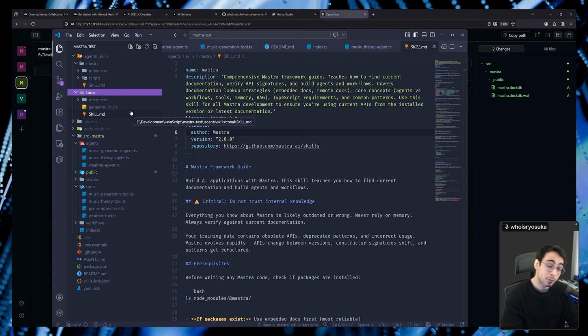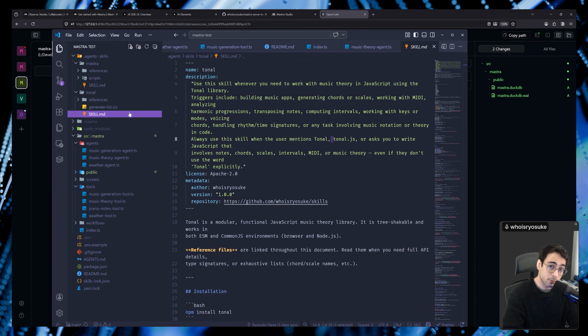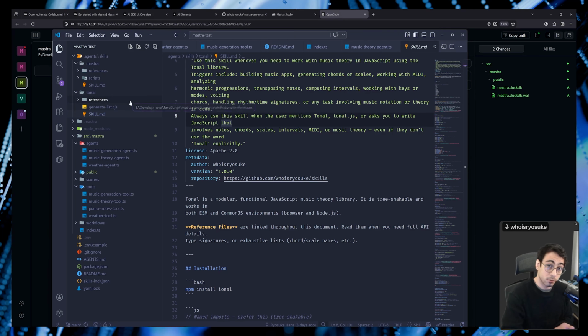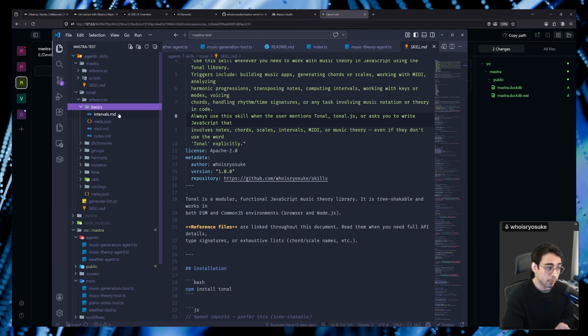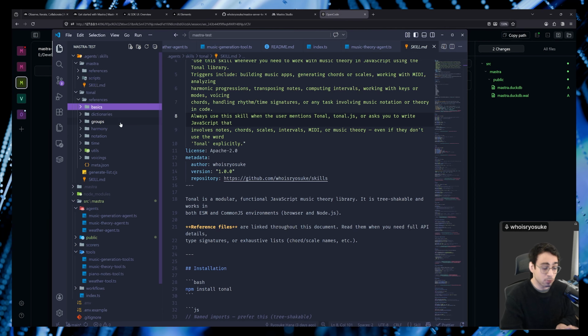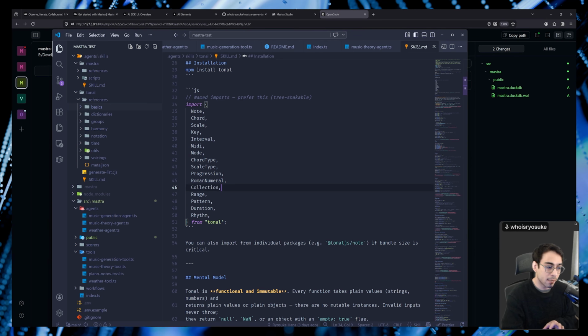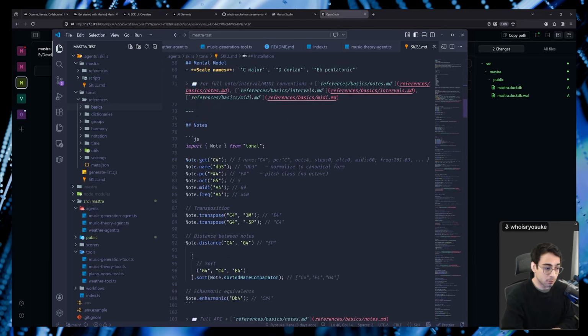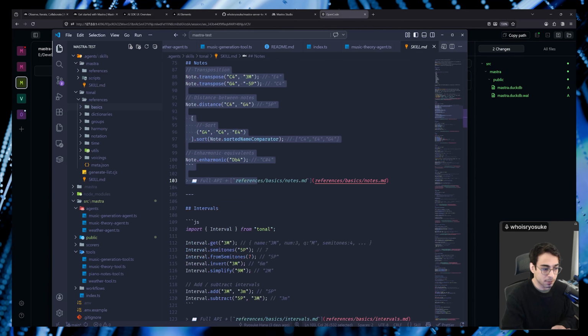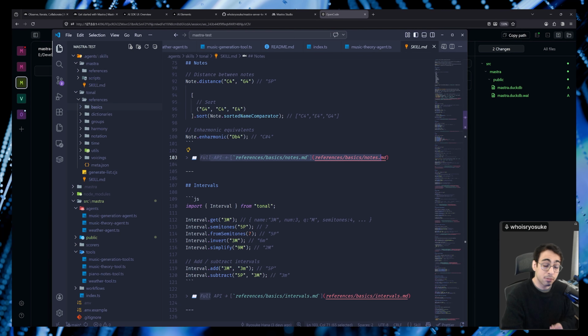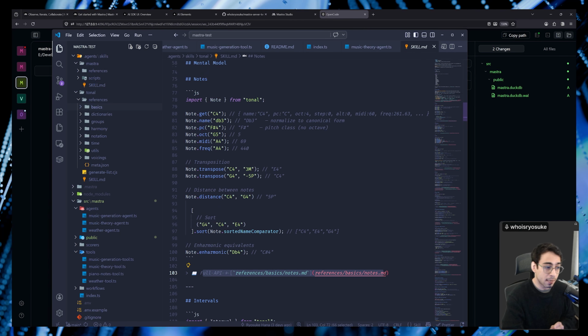With this particular project, I also created a tonal skill, which utilizes the tonal JavaScript library that I mentioned earlier. And that one, I basically just went to the tonal documentation. I grabbed all of their markdown files, downloaded them into a folder, and created a skill that tells the LLM, hey, here's how to use the code a little bit, and I give it some code examples. And then I also tell it, hey, if you need more information about this particular API or this functionality, go check it out in the documentation that I copy pasted.